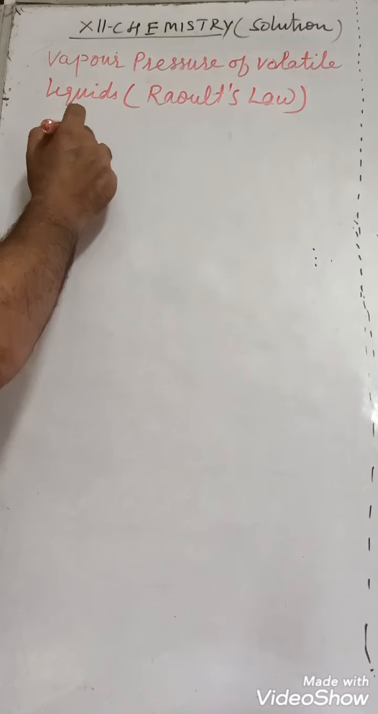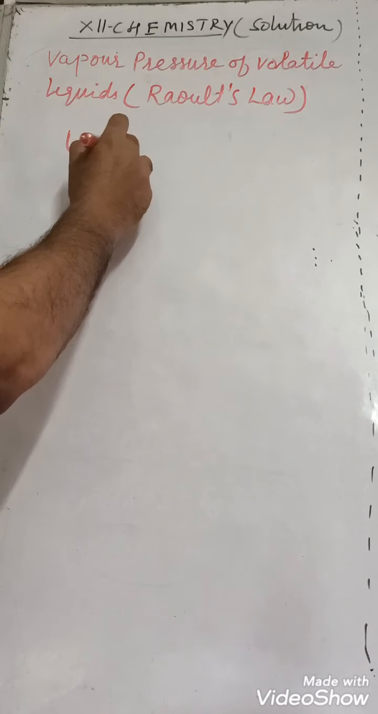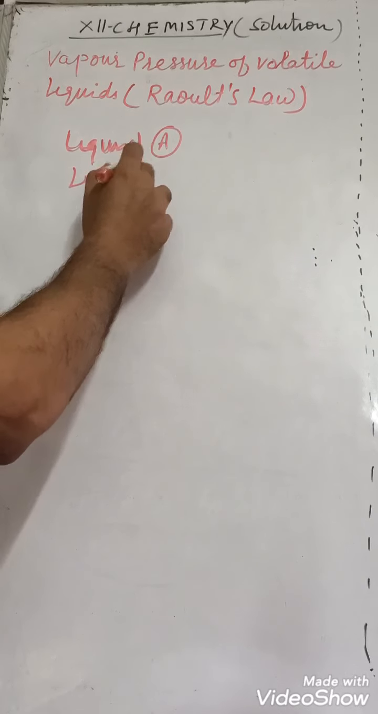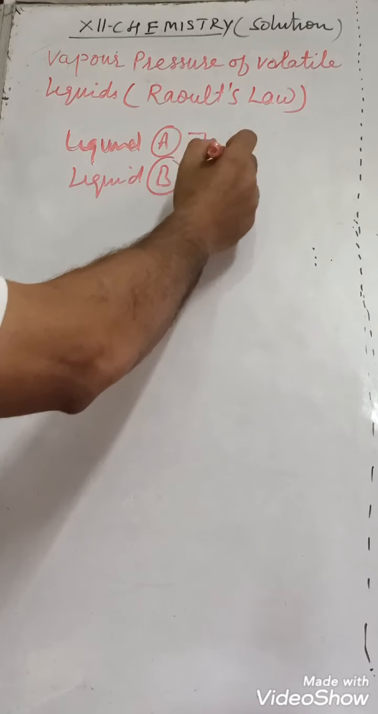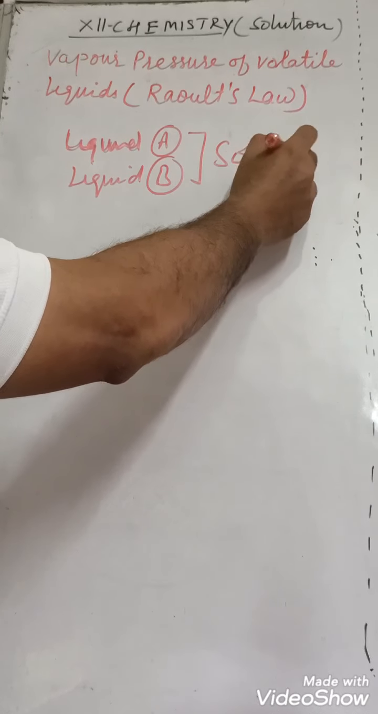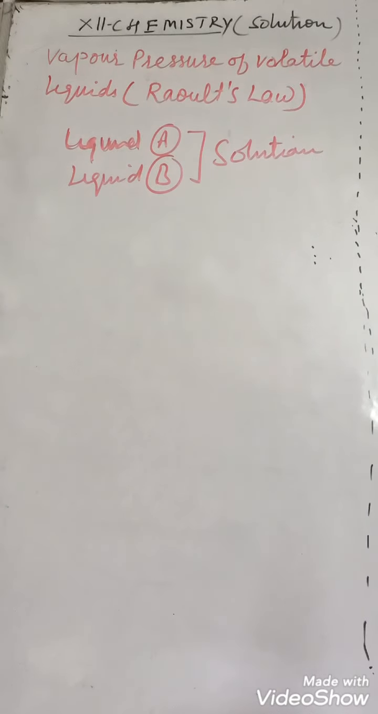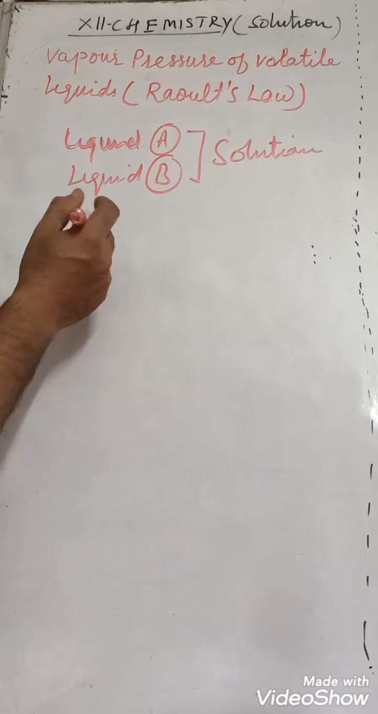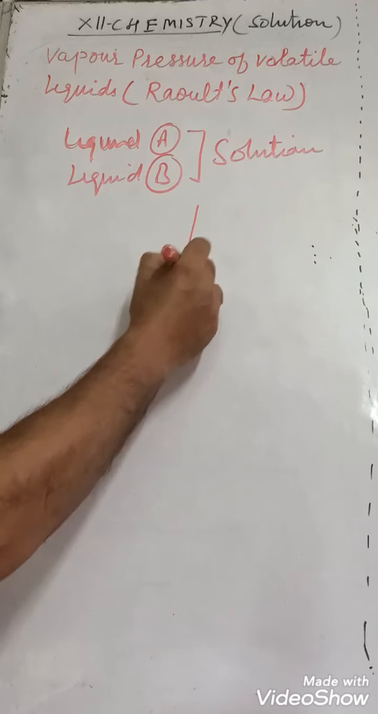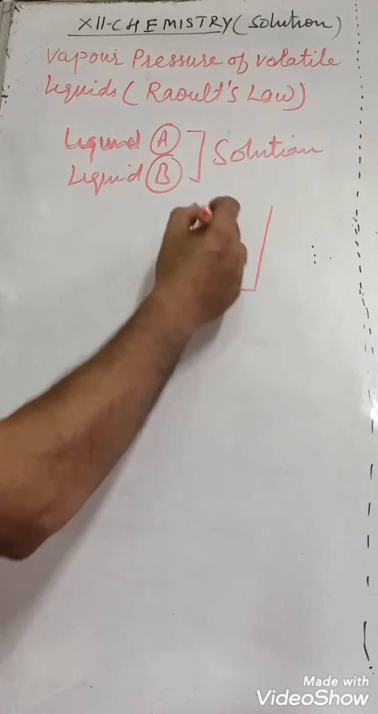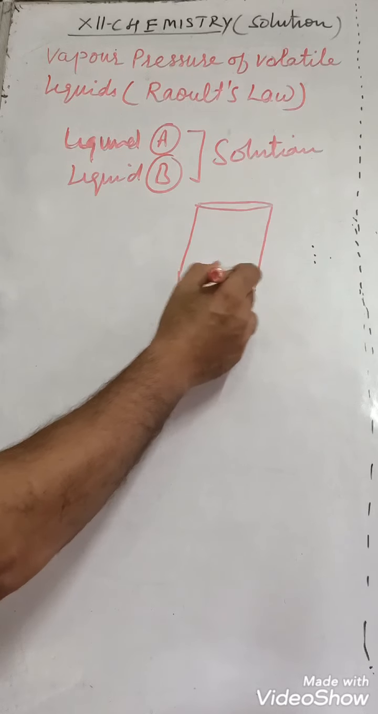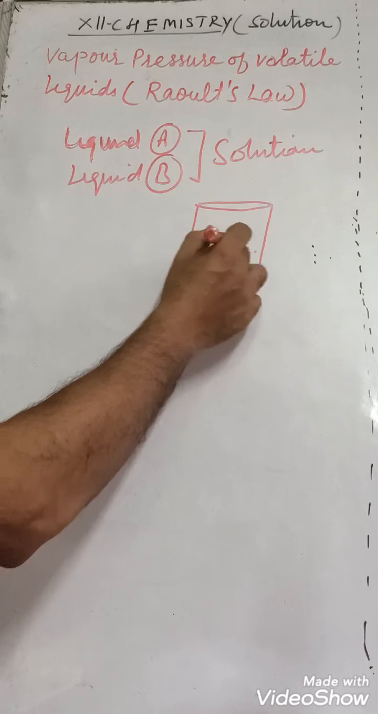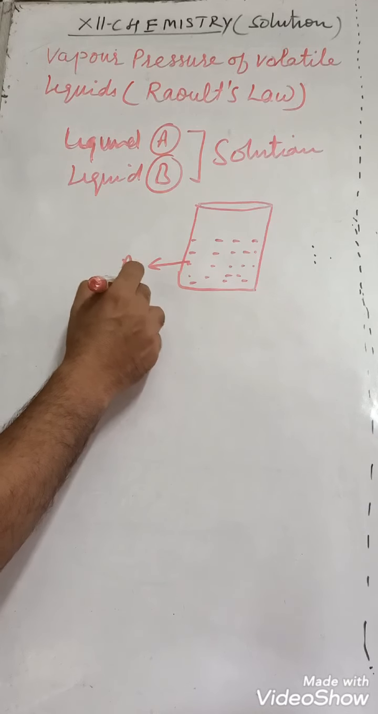Suppose we are having two liquids, A and B. Both are forming a solution, and both are volatile. Here in this container, we are having liquid A and liquid B.